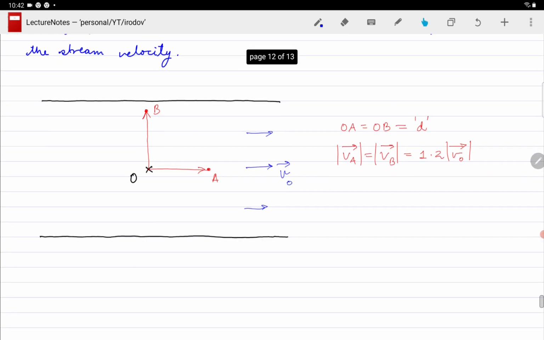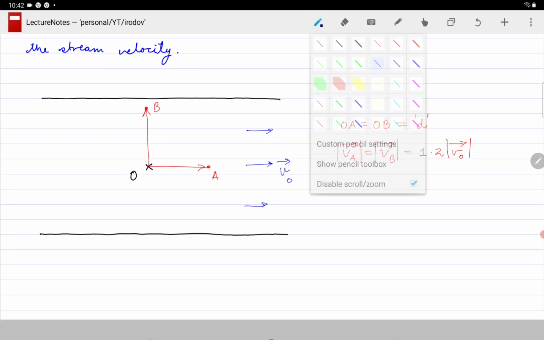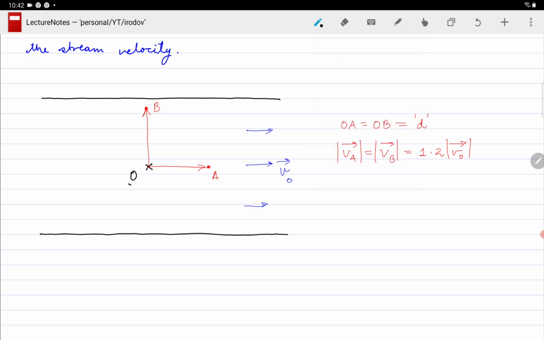So let us just draw a diagram to visualize this. Here we have a buoy which is located at the center of this river, in the middle of the river, and we've got two boats, boat A and boat B. Boat A goes from this point O to this point, which I'm calling point A, and boat B goes from point O to the point B. The distance traveled by both boats, the distance of these points A and B, is the same, equal to D. So OA is equal to OB is equal to D.